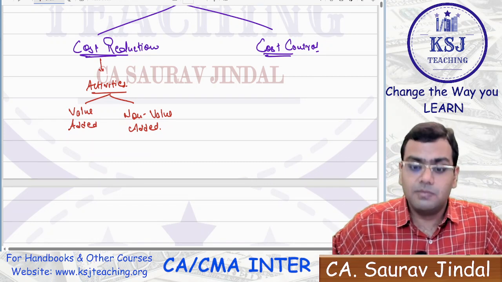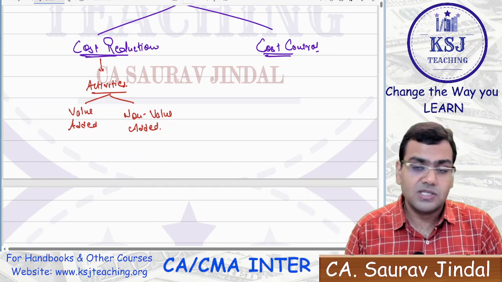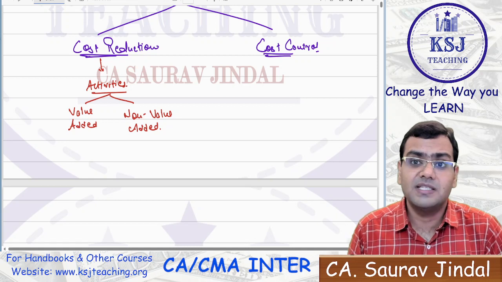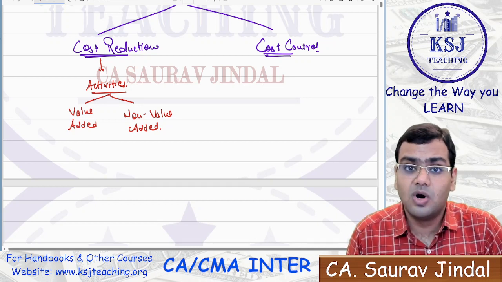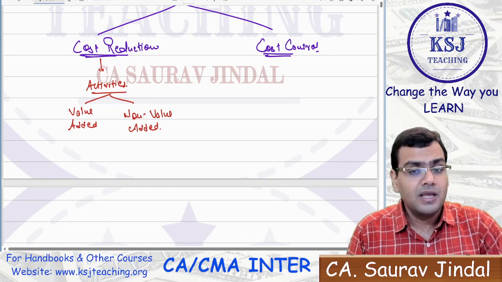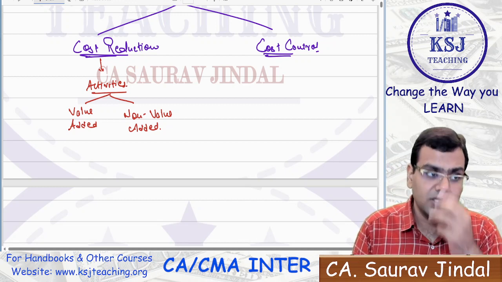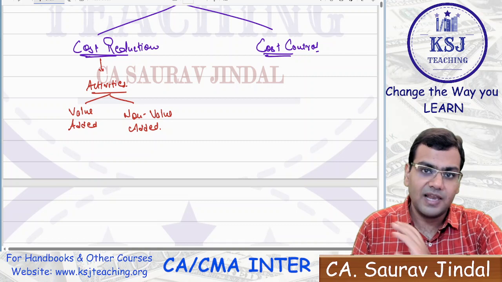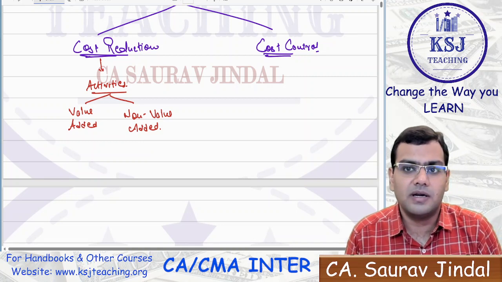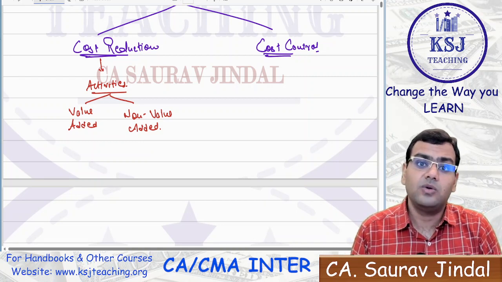Those activities should be kept. Whereas non-value added activities are all those activities which are not adding value to your product, but are only adding to your cost, right? They are not adding the value at all to your product, but they are adding to your cost.